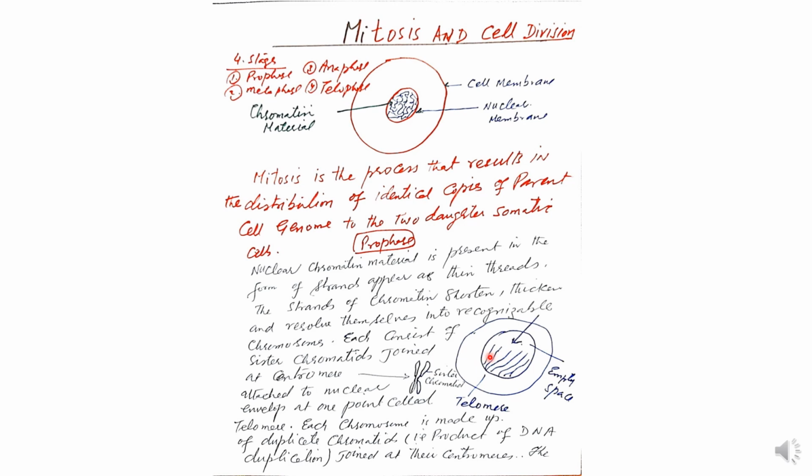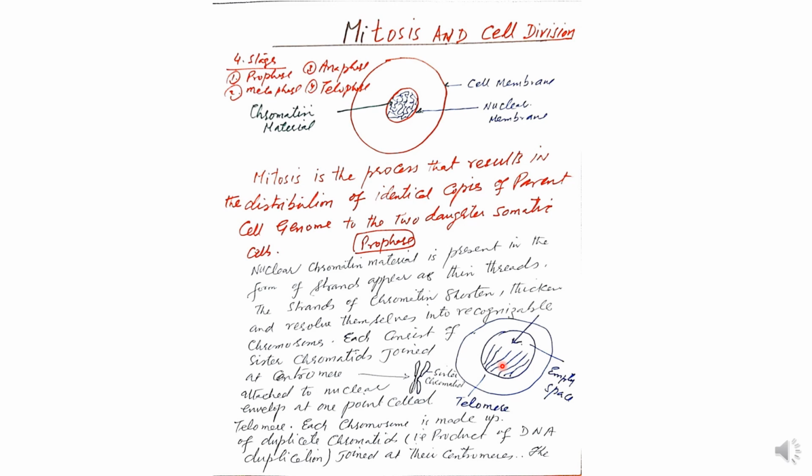But when they develop their sister chromatid, that is 46 develop their own copies and become 92, then we say 4n. So the haploid number, or n, is 23, which becomes double, that is 2n.